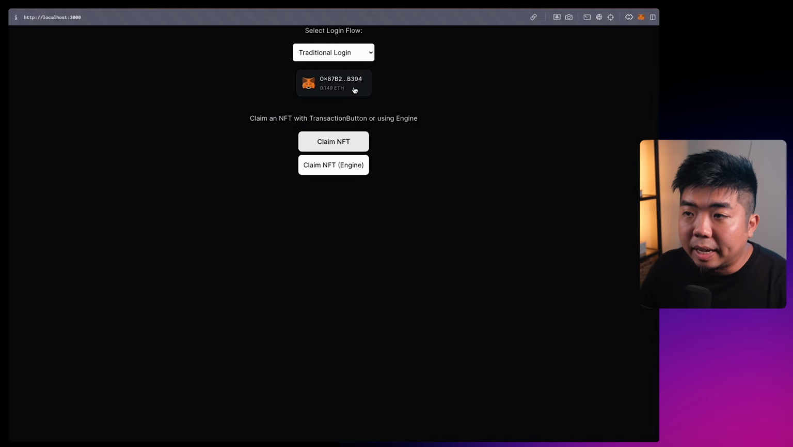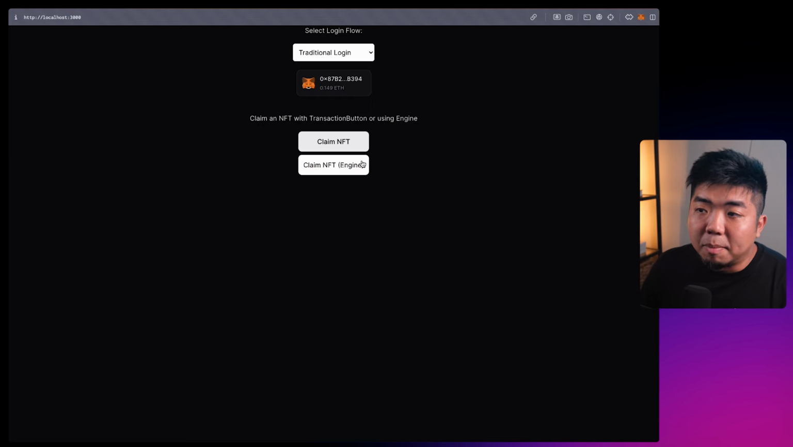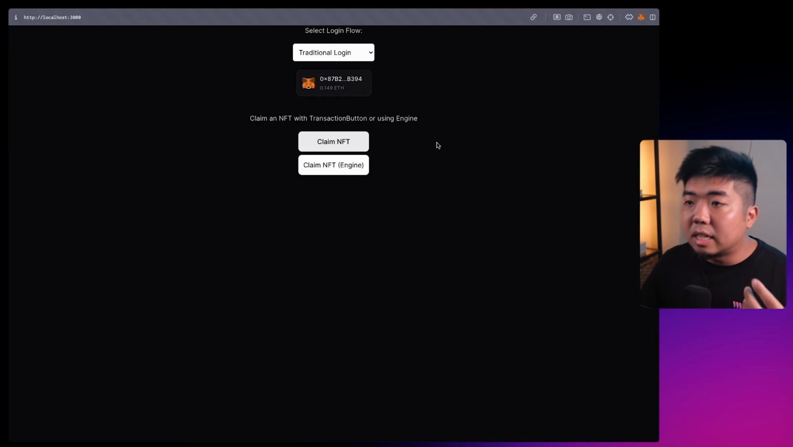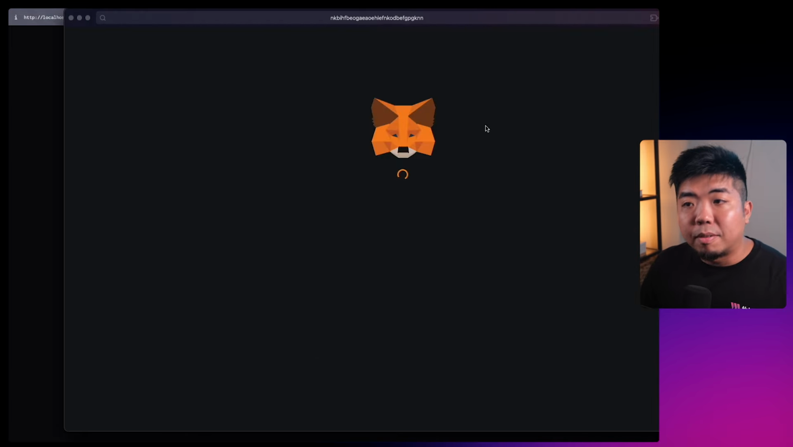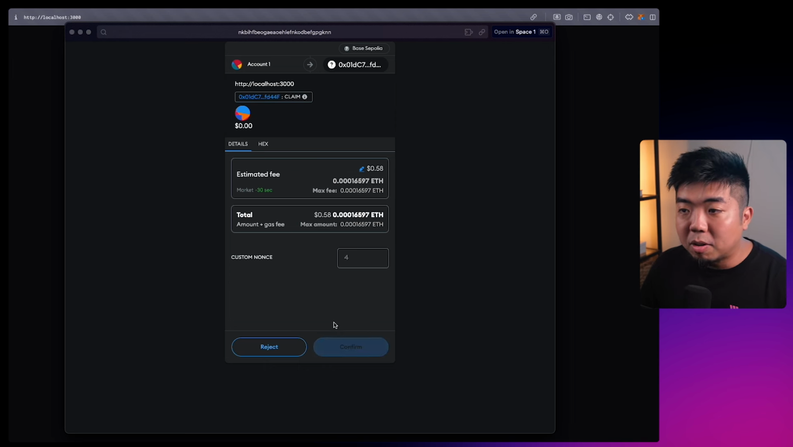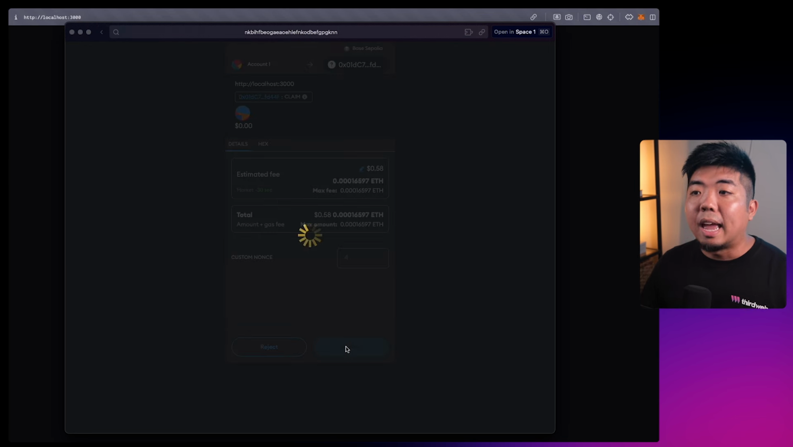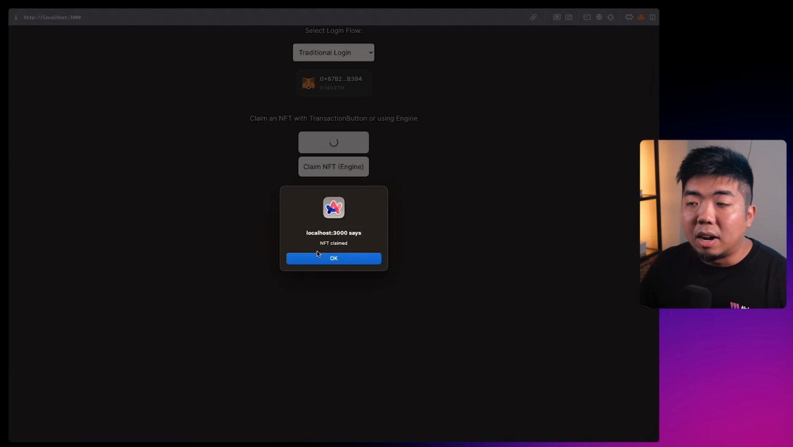You can see right here, I am now connected with my Metamask wallet, and I now have the ability to claim an NFT. So again, this is your traditional way you would normally connect your wallet. Let's say we wanted to then claim an NFT. We're brought up with a pop-up from our MetaMask that shows us things like the gas that we're going to have to pay, the total amount that we're going to have to spend in order to claim that NFT, and so forth. Once we hit confirm, our transaction goes through and we can claim the NFT. There we go. So again, that's your traditional way of doing this.